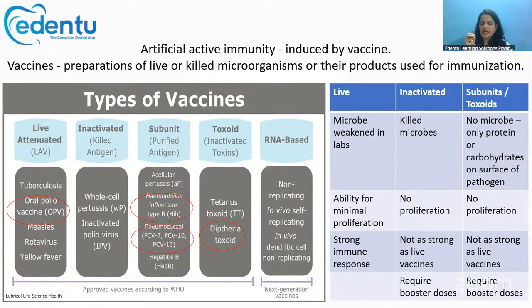Since they are just weakened but not completely killed, they have the ability to proliferate a little bit inside the human body. When they proliferate inside the human body, our defense cells will identify it. Our immune cells will come and readily identify and eliminate it.